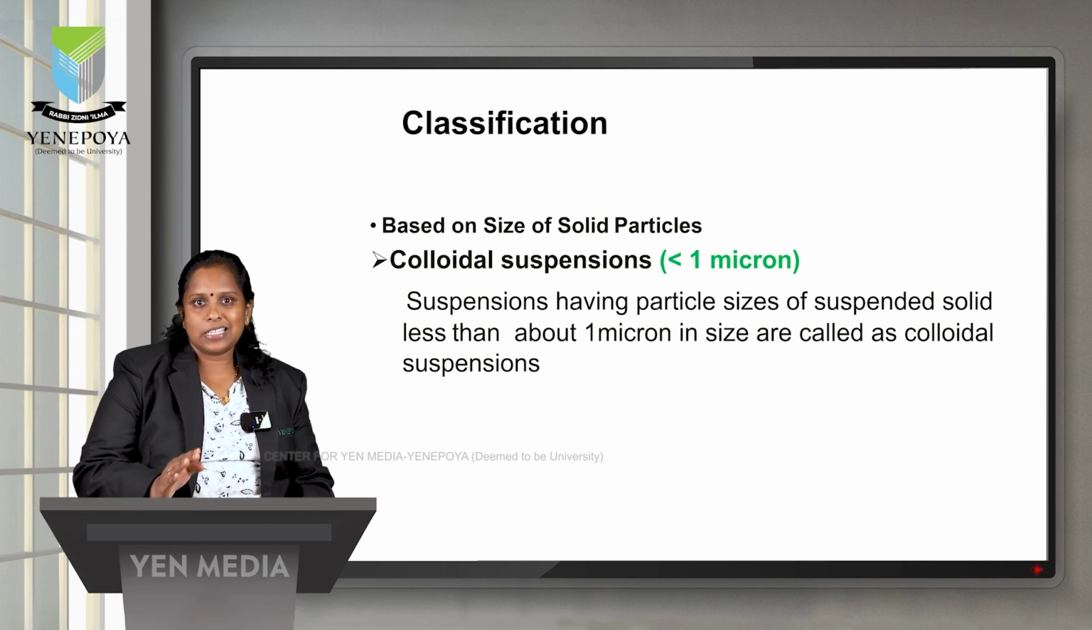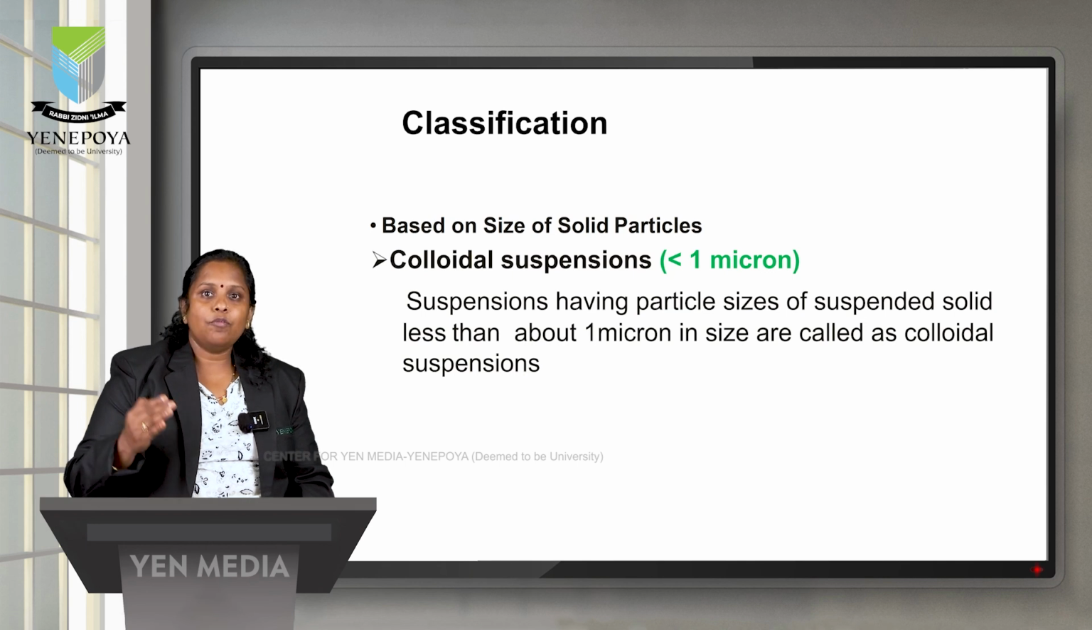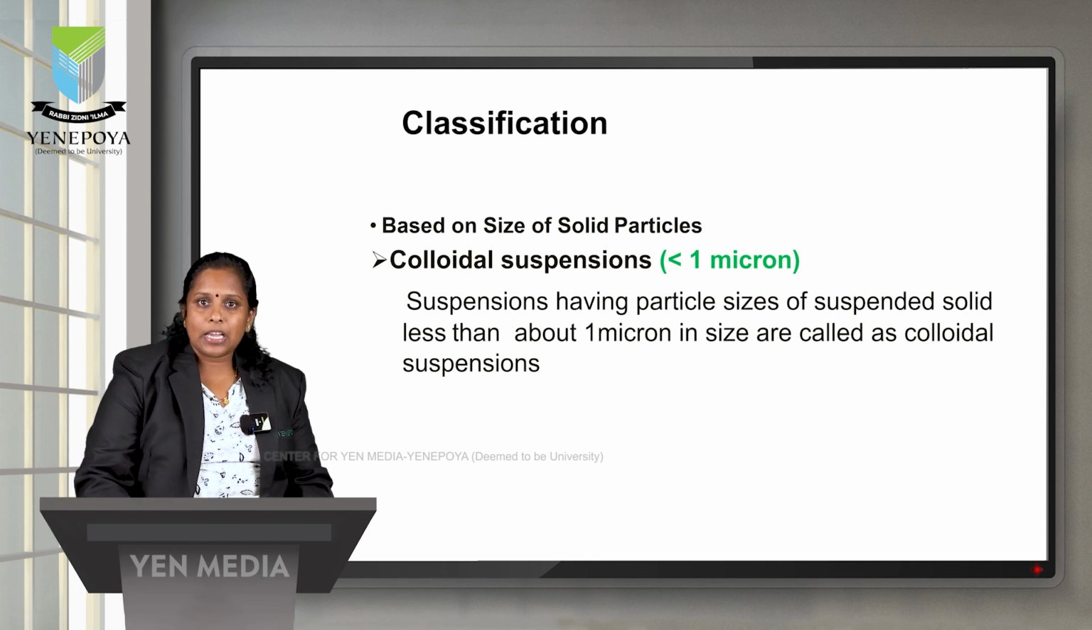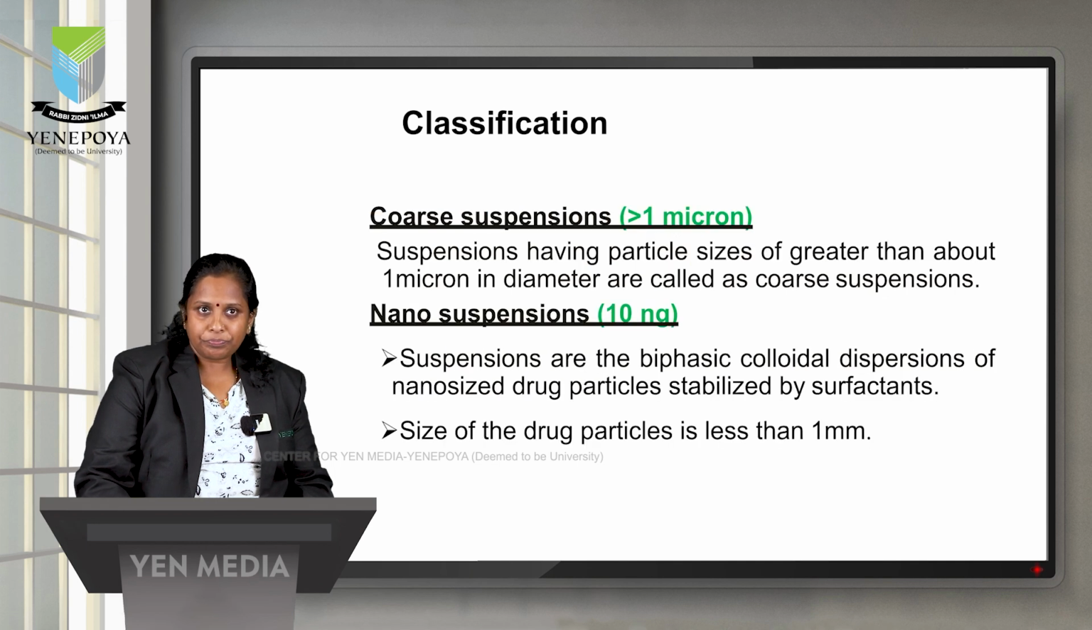So based on the size of the particles, we are classifying the suspension. First one is colloidal suspension. When I say colloidal suspension, the particles of suspended solids are less than 1 micron, and they are known as colloidal suspensions. Micro-sized particles are not visible in analysis, but if they settle down, we come to know. So this type of suspension is known as colloidal suspension.